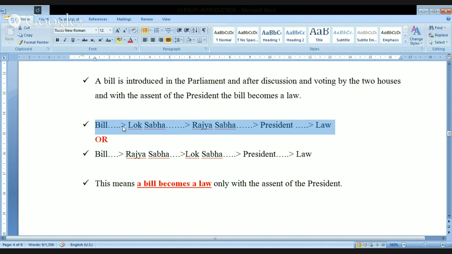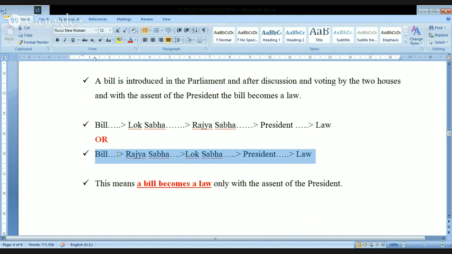Okay. Now, a bill can be introduced in the Lok Sabha, and after that, it will go to the Rajya Sabha. After that, it goes to the President of India, and with the assent of the President, a bill will become a law. This is procedure number 1. But here I have given something that is called OR. Either you follow the first procedure, or we follow procedure number 2. Meaning, a bill may be introduced first in the Rajya Sabha, then it will go to Lok Sabha, then it goes to the President of India, and then it becomes a law.